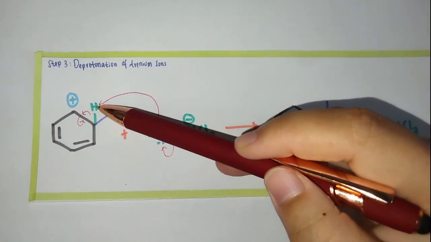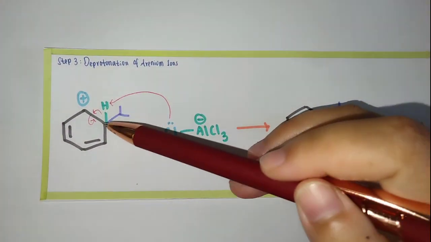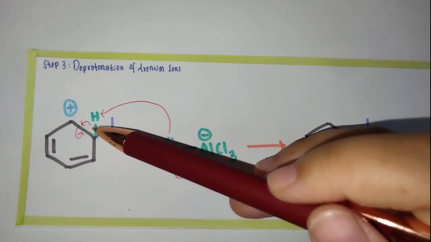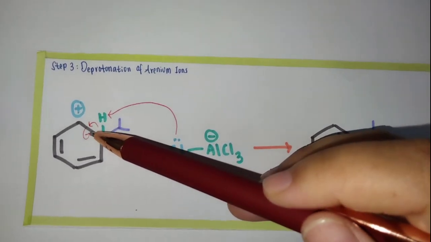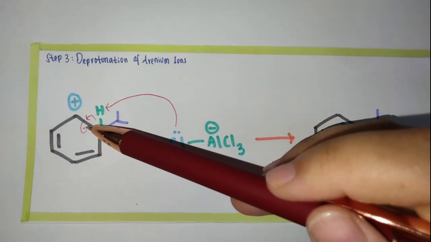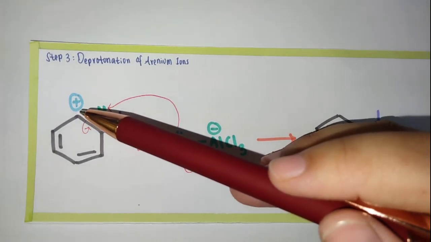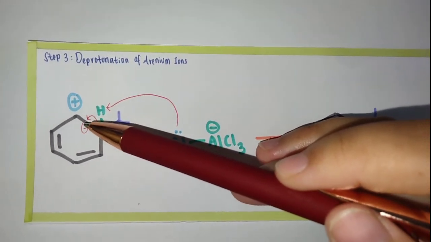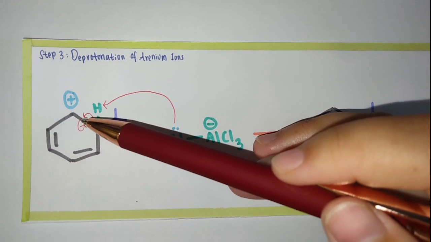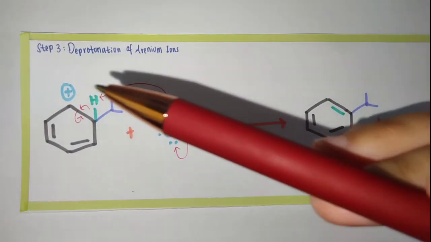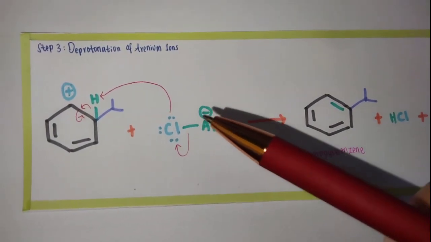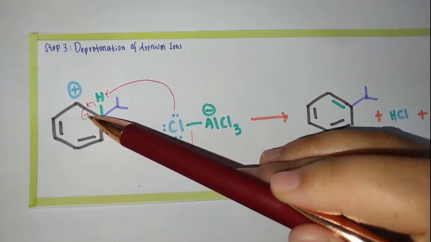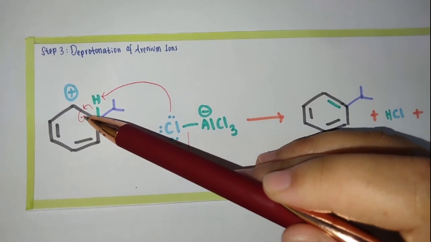So it means the hydrogen will go here, and then the bond between carbon here and hydrogen will break down, and then a new pi bond, or double bond, will form. So when the new double bond, or pi bond, has formed, it means we have restored the ring's aromaticity. So this step involves donating electrons from the carbon-hydrogen bond to the positively charged carbon atom, forming a new pi bond.